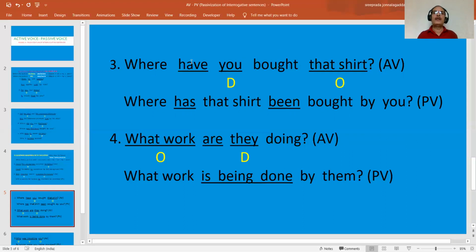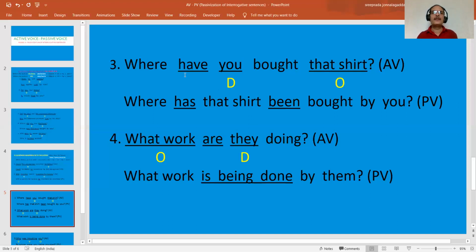So we all know that when we change this present perfect into passive form, we have to use been: have been, has been, had been, like this. So this interrogative word, this double H word, we have to use in the passive sentence also. So where means where only. How, this is have form, and that shirt, object. Object singular. When singular form is there in the object, we should not use have. If it is a plural, or if it is I, you, they, we have to use have. Otherwise, if the object is a third person singular, we have to use has only.